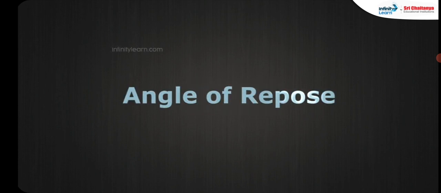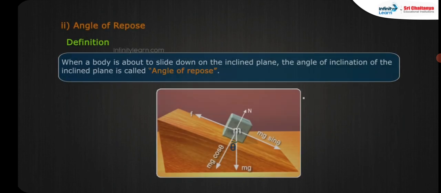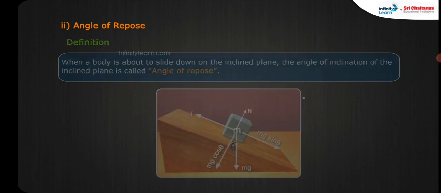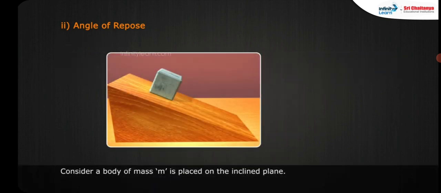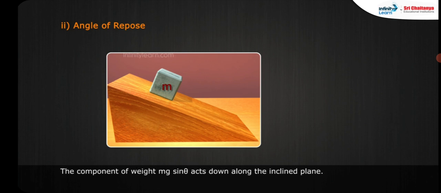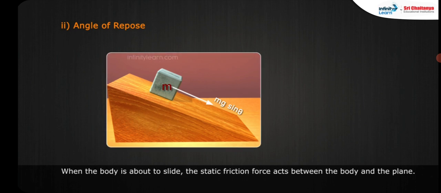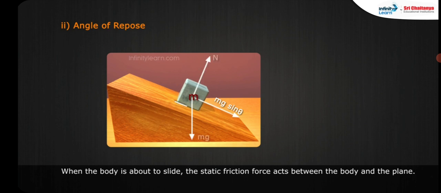Two. Angle of repose. When a body is about to slide down on the inclined plane, the angle of inclination of the inclined plane is called the angle of repose. Consider a body of mass m placed on the inclined plane. The component of weight, mg sin theta, acts down along the inclined plane. When the body is about to slide, the static friction force acts between the body and the plane.